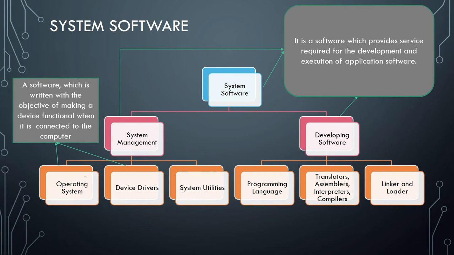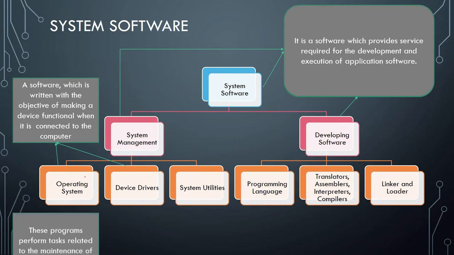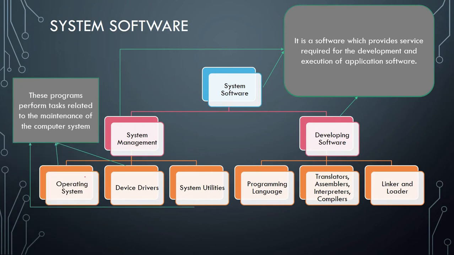Now coming towards the system utilities, these programs perform tasks related to the maintenance of the computer system. Maintenance of the computer system means when something is installed on the system, they are used to support, enhance, expand and secure the existing programs. For example, you have disk compression. All of you, I think, have used the compression tool.